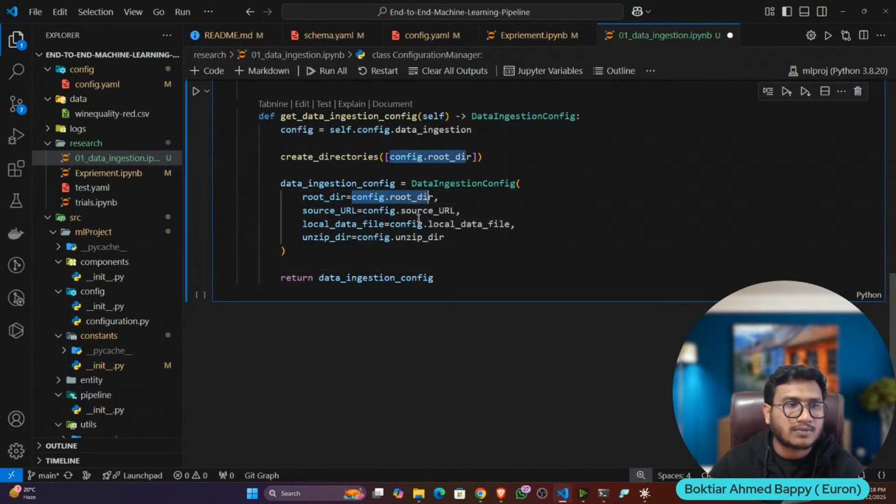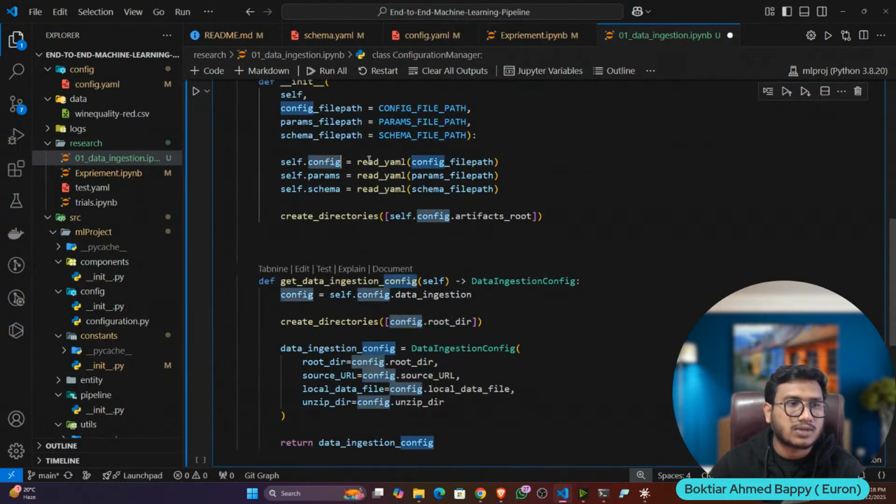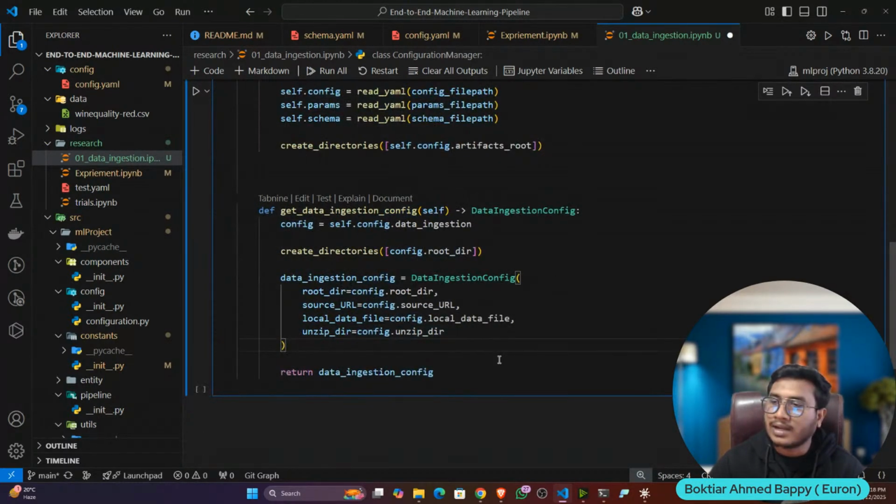From where am I getting them? From the configuration. The configuration we have imported from the YAML file. Now I think you can understand how we have created the configuration, how we have loaded the configuration, and how we are connecting it in the configuration manager. Making sense, guys? We have created different modules, and now we are interconnecting them. Now if I call this particular function, I can easily access root directory, source URL, local file, unzip directory, because all the values are there.